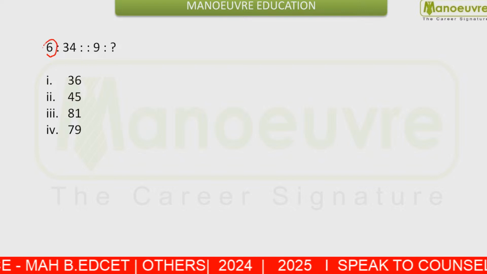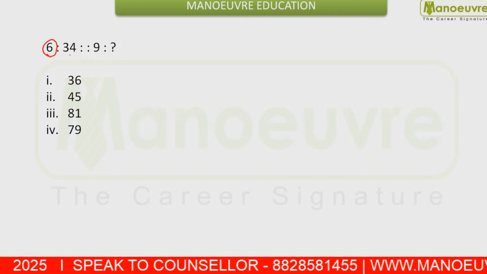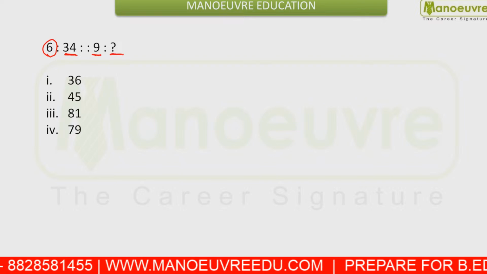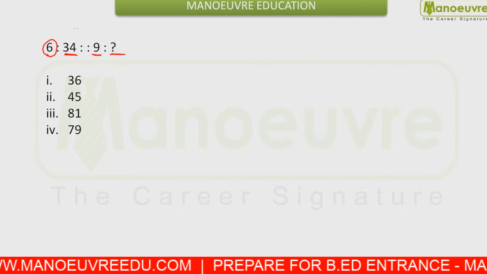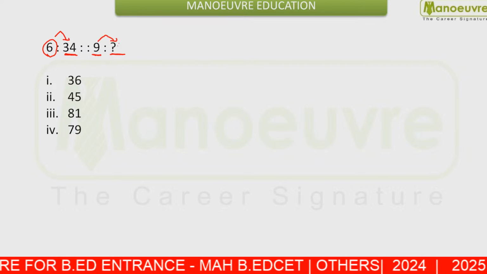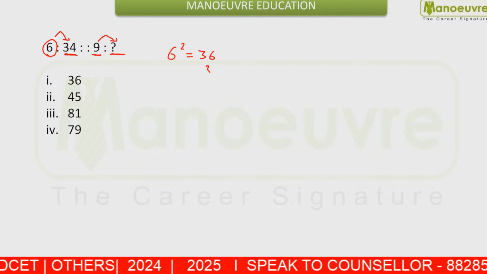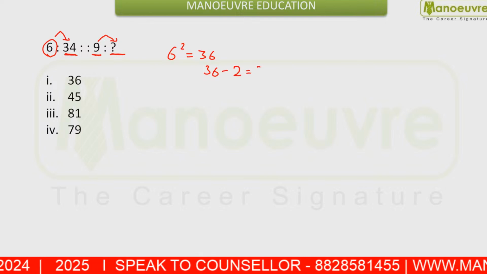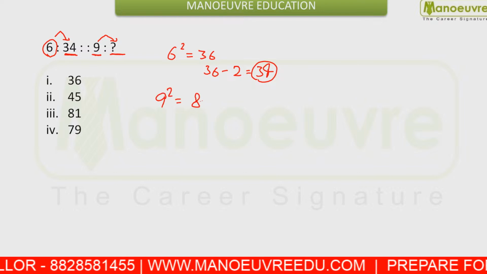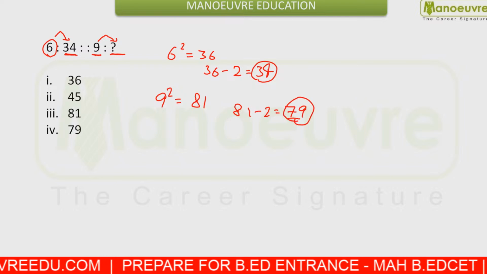This is given to you from the number analogy. This was given: 6 is written as 34. In the same way, what will 9 be written as? What is the relation of 6 with 34? We need to find out the same relation for 9. See, you can say 6 square is what? 36, and 36 minus 2 is your 34. We can check the same here. 9 square is what? 81, and 81 minus 2 is your 79. So your answer will be 79.